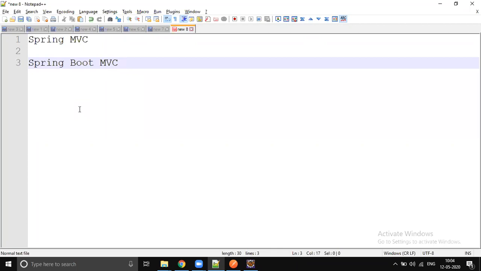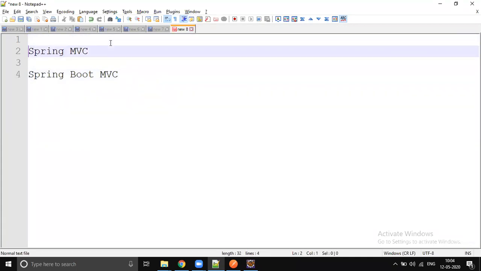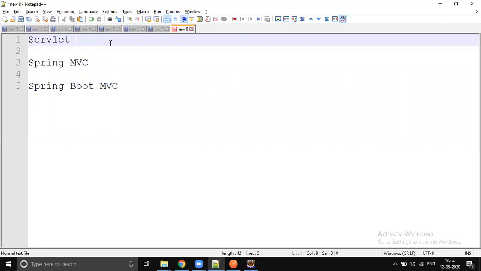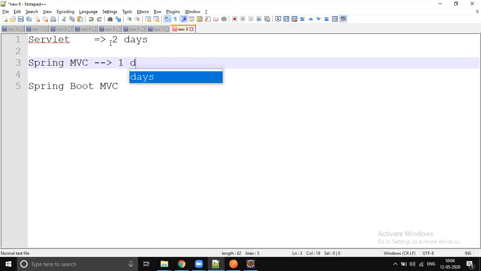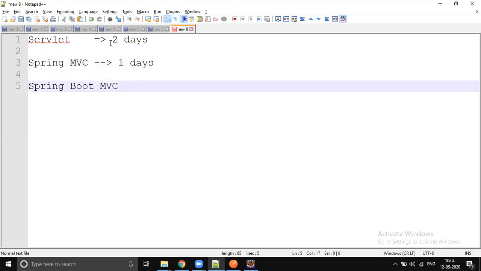of Spring Boot MVC. For example, if you want to write RESTful web services with a servlet and it takes 2 to 3 days, the same thing can be reduced by using Spring MVC. You can do it in half a day or 1 day. But in Spring Boot MVC, it is just a matter of 15 minutes. From a developer's point of view, this is fast. We can deliver things very fast. That's why we are going for Spring Boot.